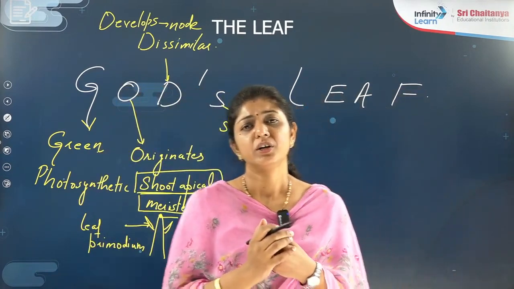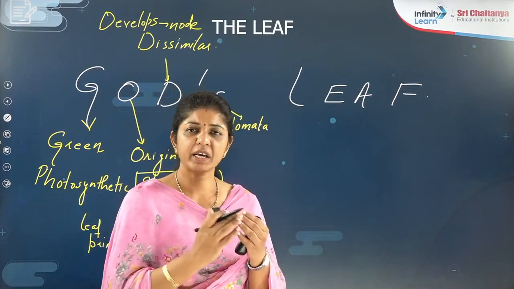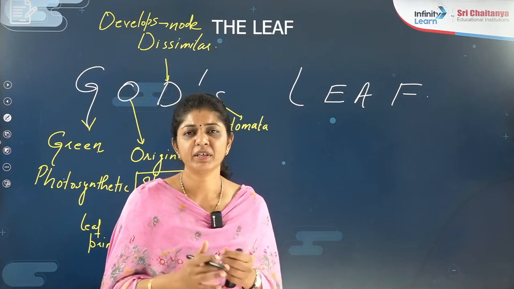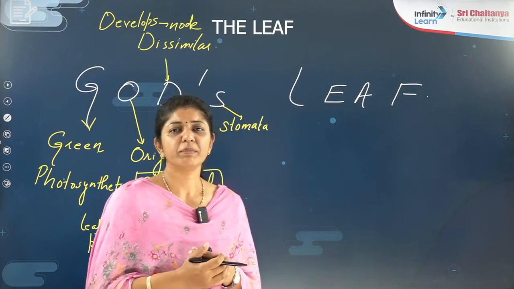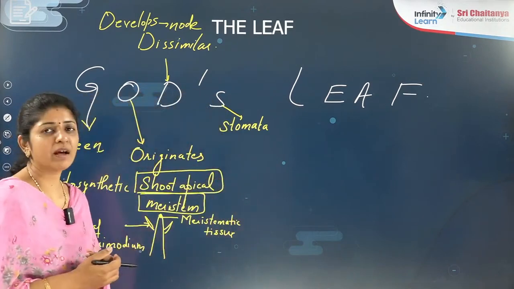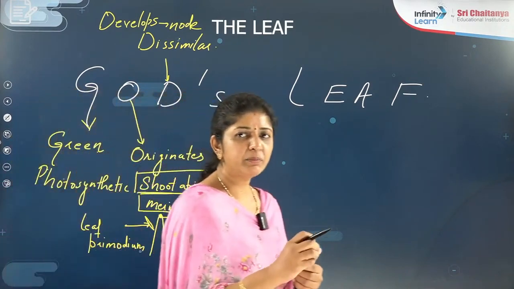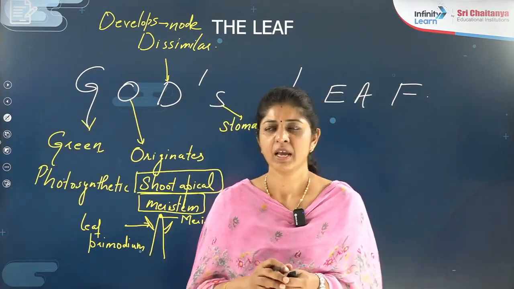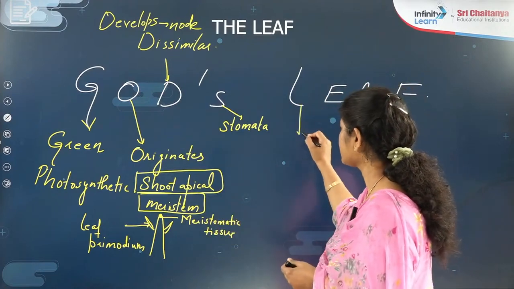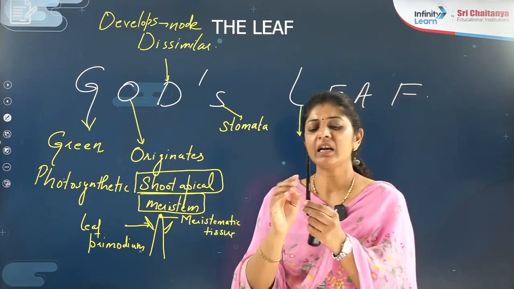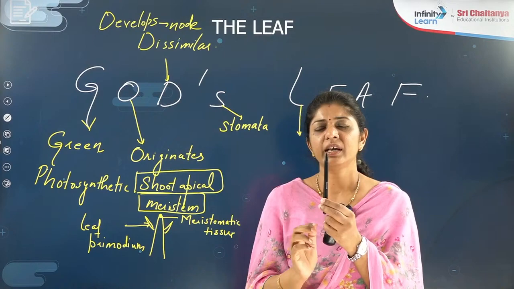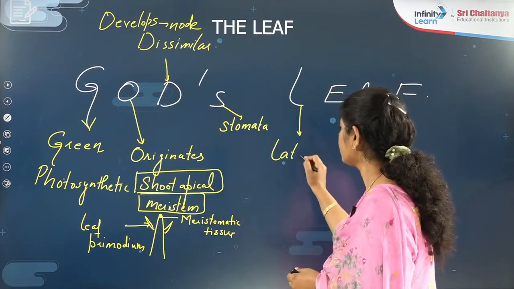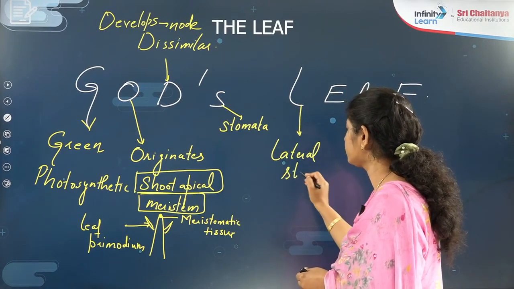And even during the exchange of gases, when carbon dioxide is moving in, the photosynthesis happens in their respective cells, right? So do remember, the surface of the leaf has the stomata, which are tiny pores on the surface. They are mostly present on the leaf surfaces, right? Then L stands for lateral: these leaves are lateral outgrowths. Lateral means on the sides. So they are lateral outgrowths or lateral structures,